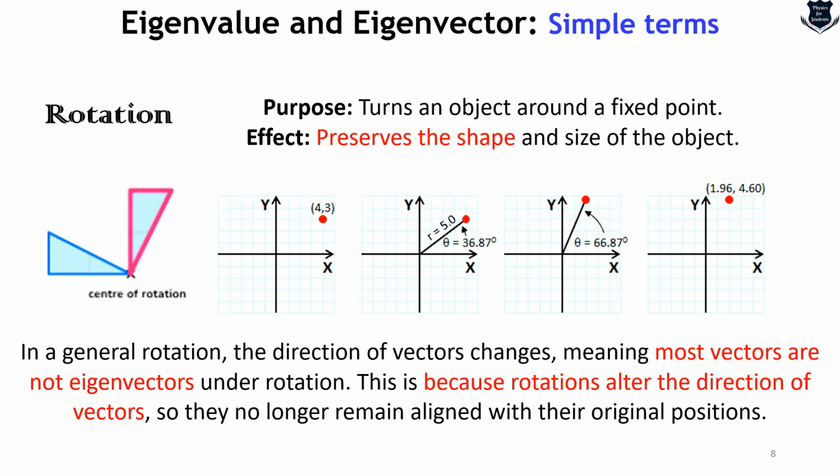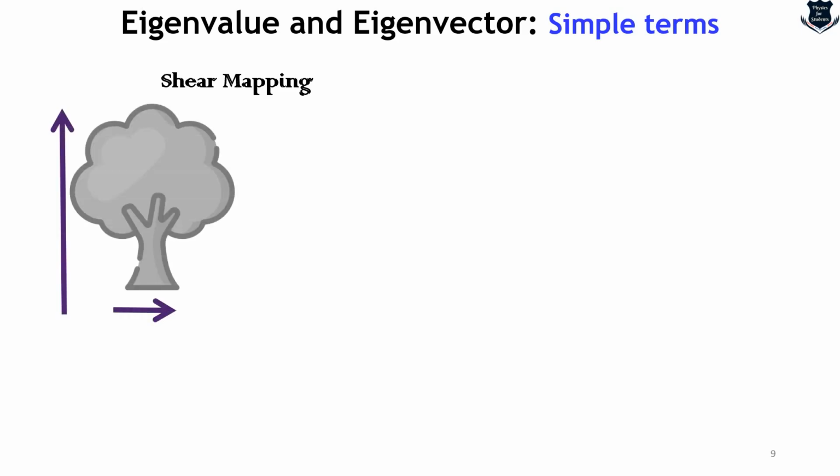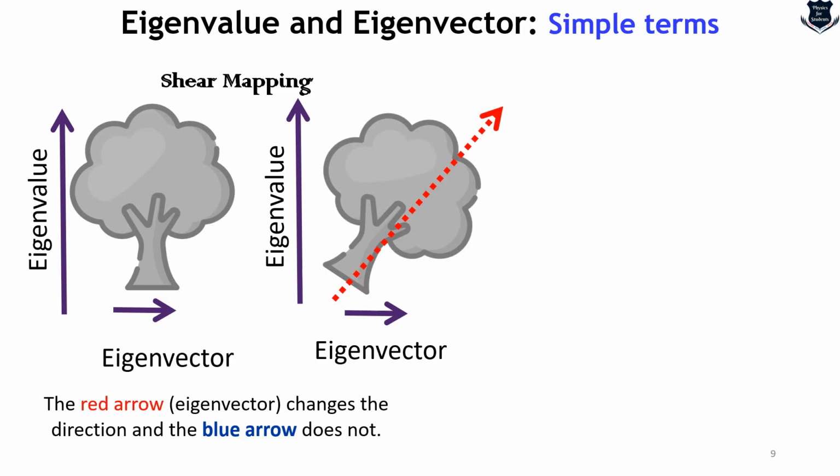Now we are going to take first what I just talked about earlier, a look into what is called a shear mapping, and then we will understand that. Now here is an X and Y axis, and this is a kind of a tree. If I do a shear mapping, in which I do a kind of stretching of this one, it goes around here. Okay. I will try to show this with this red vector. Let me show it again, this one, which goes with the dotted line. And again, I will try to show you this famous one. This red arrow, which is pointing here, is the eigenvector. Right? The red arrow changes direction, but you see the blue arrow does not.